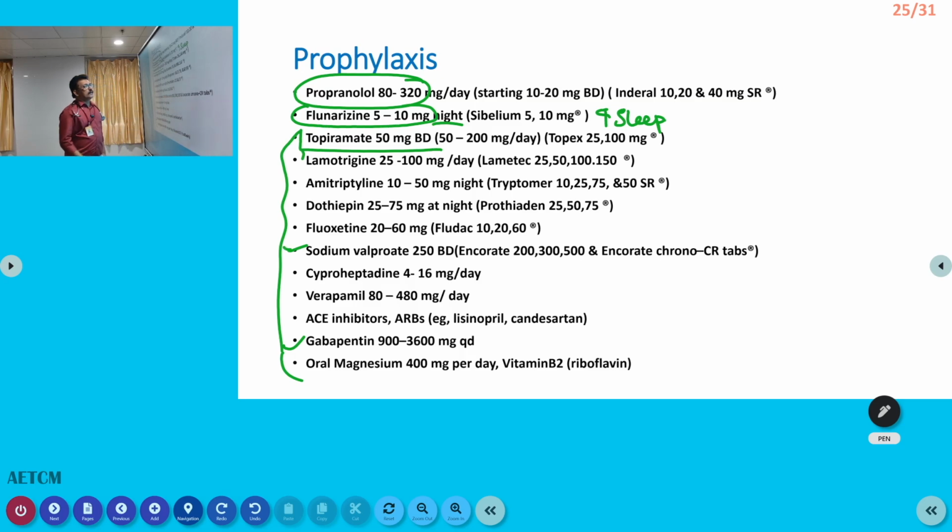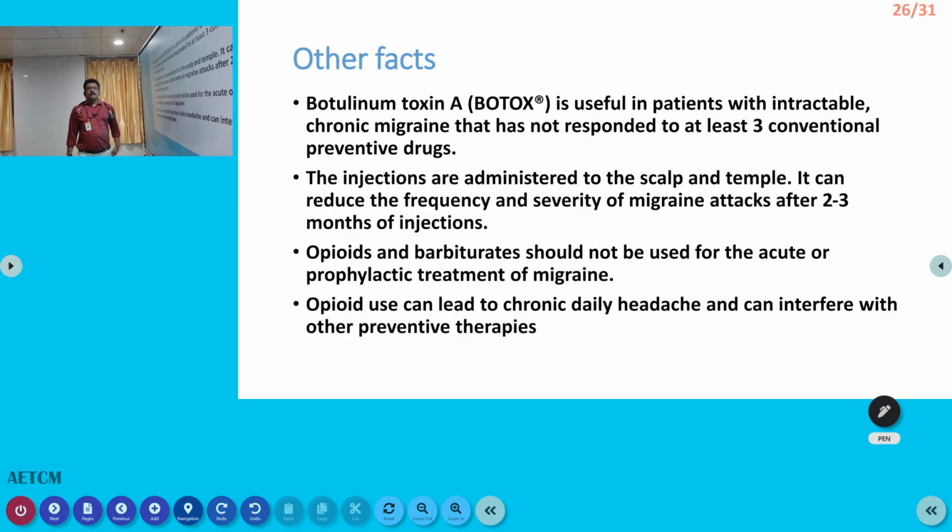And there are other types of drugs like amitriptyline. They are antidepressant drugs. Dothiepin is an antidepressant drug. Fluoxetine is an antidepressant drug. So they also can be used. Verapamil is an antihypertensive calcium channel blocker. They also can be used in migraine prophylaxis. Other newer treatment regimes are botulinum toxin injection, which can be given in muscles where there is increased spasm. That can prevent some of the muscle spasm, and it may be useful in chronic migraines. So that can be tried wherever there is tenderness.